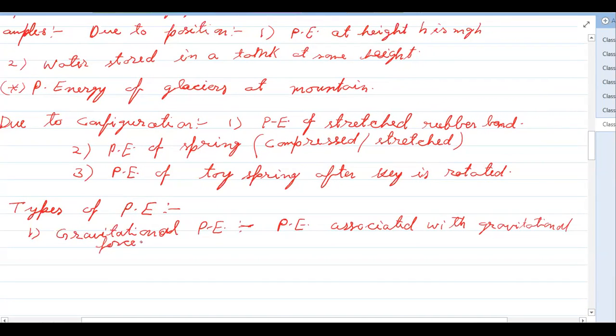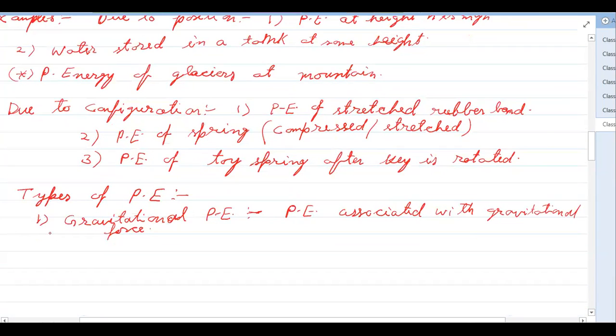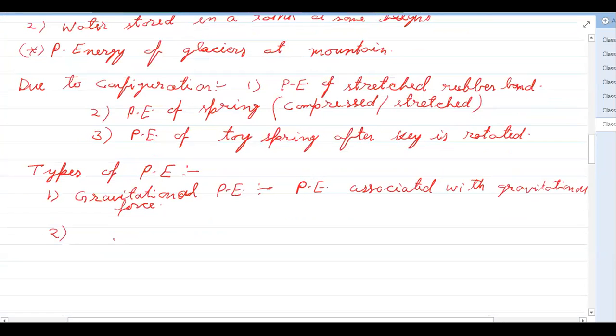Then we have spring potential energy, which we also call elastic potential energy.